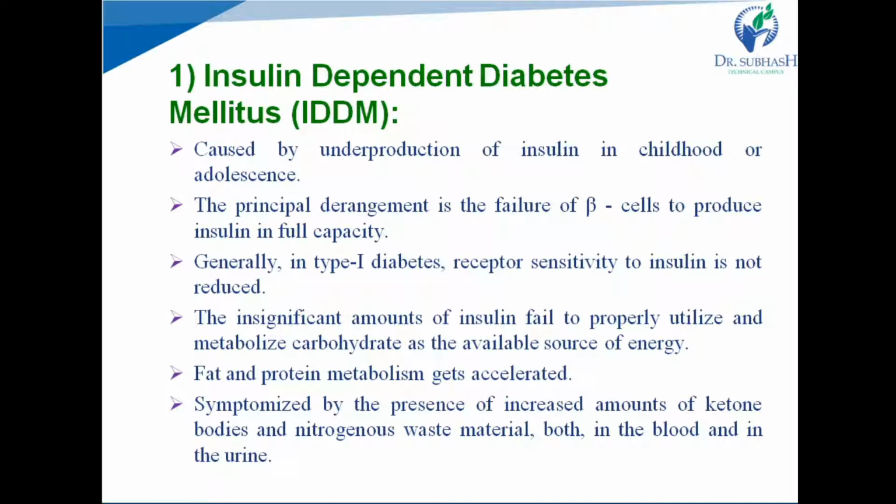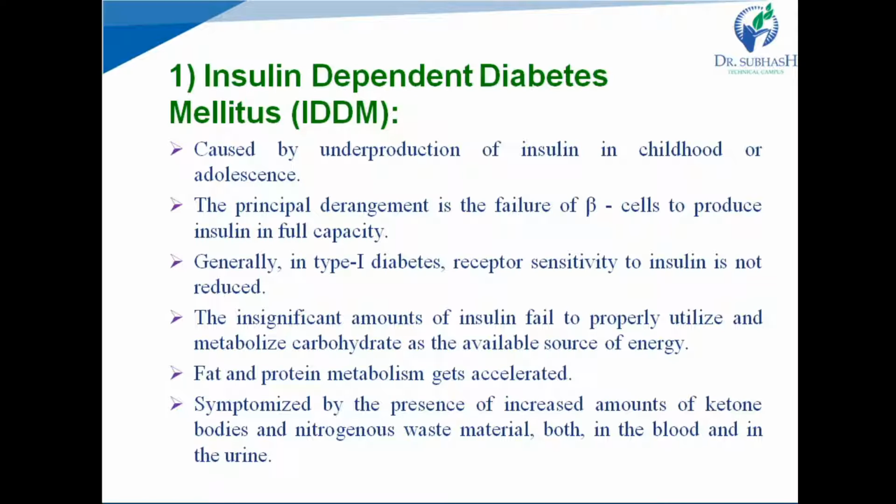First we will see type 1 diabetes, which is insulin dependent diabetes. This diabetes is produced due to insufficient secretion of insulin by beta cells. Means beta cells fail to produce sufficient amount of insulin, and this diabetes is also known as juvenile because it is more seen in children. Generally, in type 1 diabetes, receptor sensitivity to insulin is not reduced. Only the secretion of insulin is reduced.